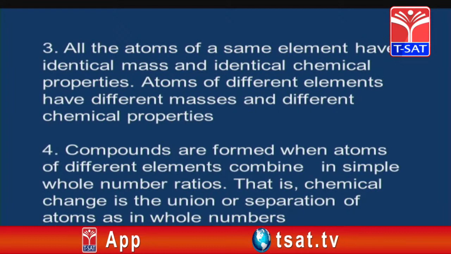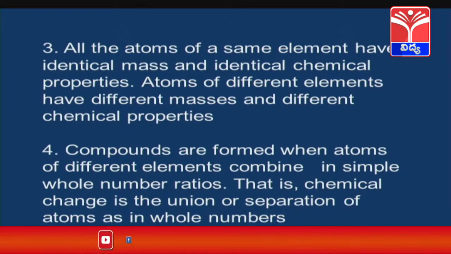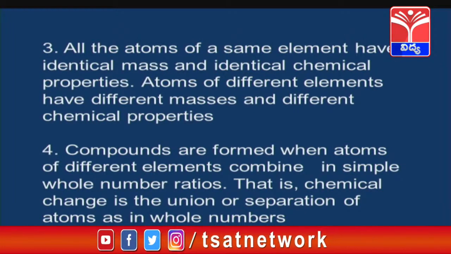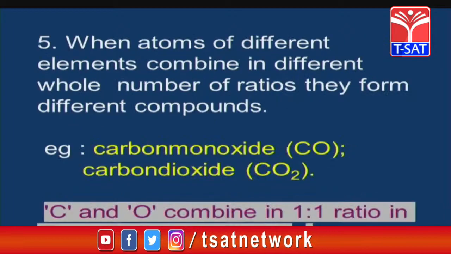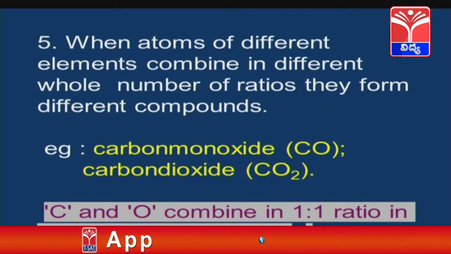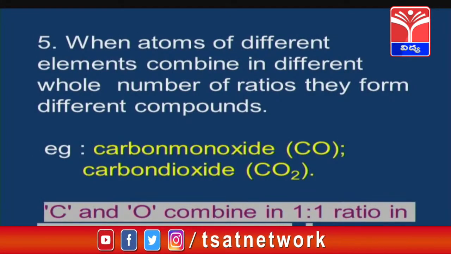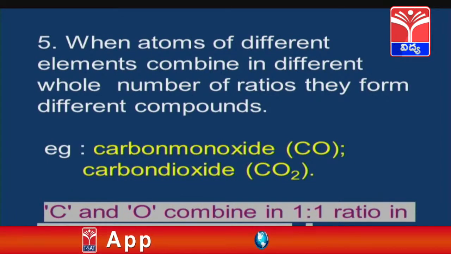The next important point: compounds are formed when atoms of different elements combine in simple whole number ratios. When atoms of different elements combine in different whole number ratios, they form different types of compounds. For example, carbon and oxygen. When carbon and oxygen combine with each other, they form two types of compounds. One is carbon monoxide, with the formula CO, and another is carbon dioxide, with the formula CO2.